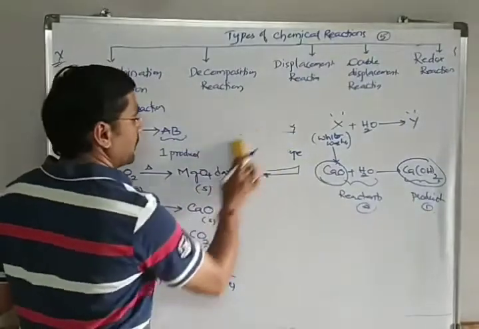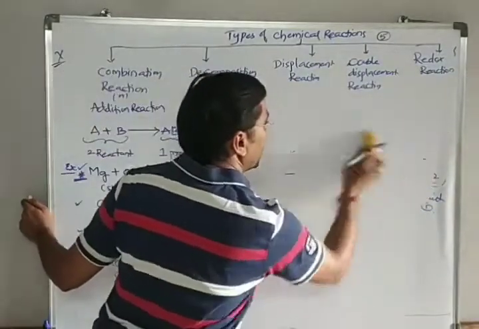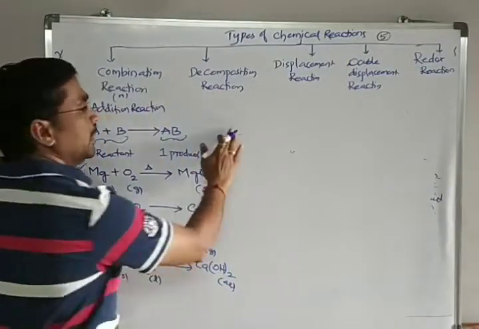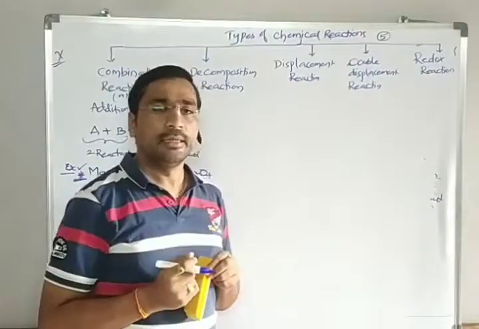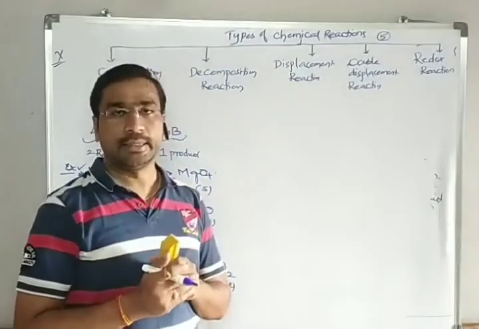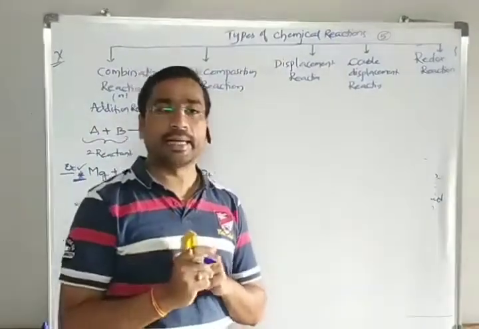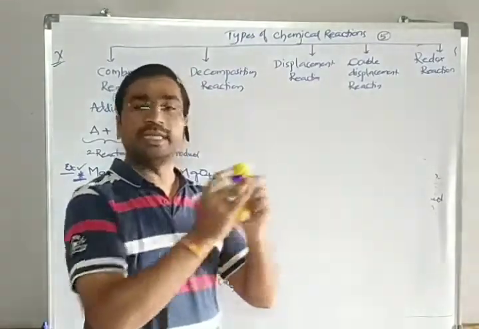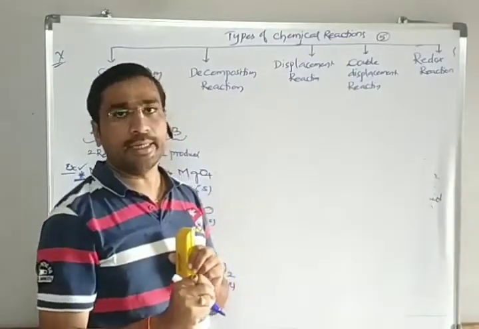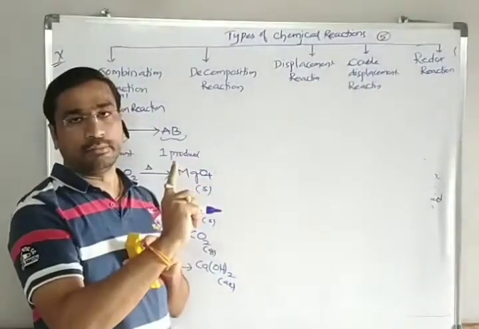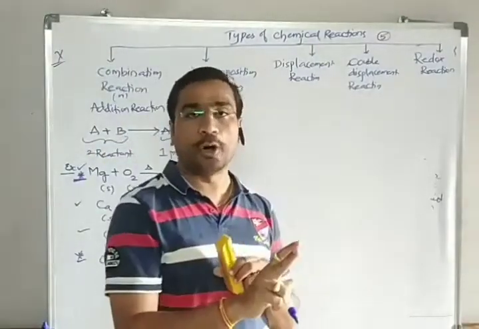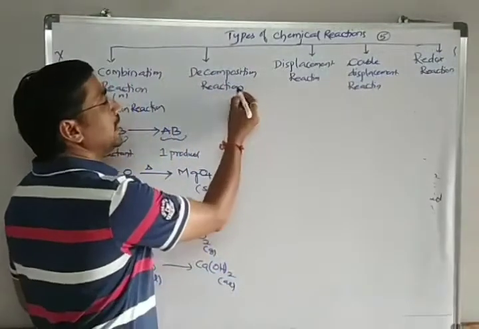So coming to the second type of reaction. The second type of reaction here is a decomposition reaction. What is called a decomposition reaction? A reaction in which only one reactant undergoes reaction and gives rise to two or more products. We take the reactant should be only one, and after undergoing reaction, it should give two or more products. If it is giving such, it is called a decomposition reaction.